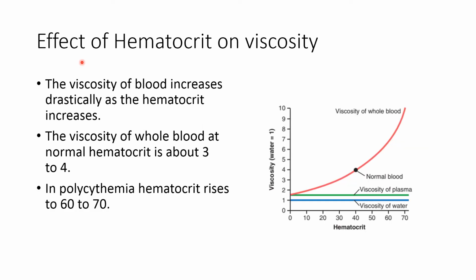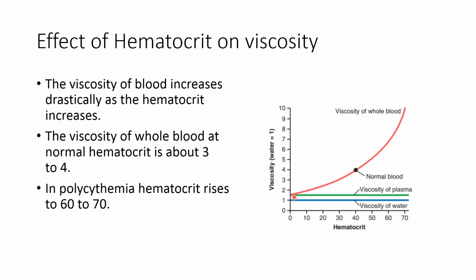This slide explains the relationship between the hematocrit and the viscosity. With the increase in the hematocrit, viscosity increases. Here we can see the viscosity of the water. The viscosity of water is 1 and the viscosity of plasma is 1.5. Then the viscosity is recorded at different hematocrit levels. So here we can see the viscosity as well as the recording of the hematocrit.